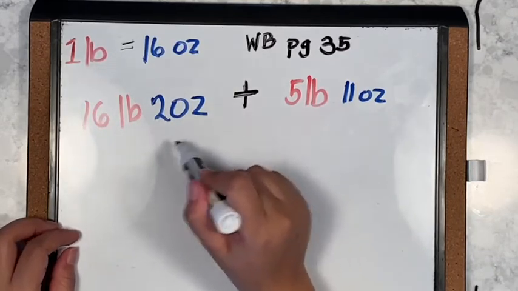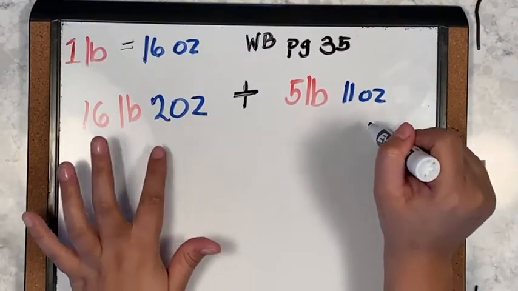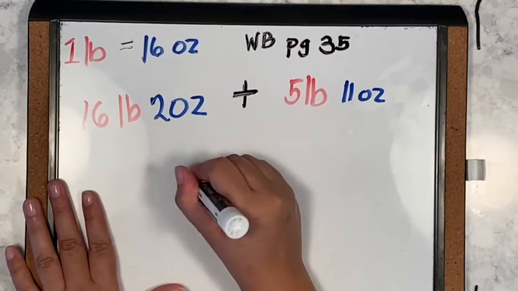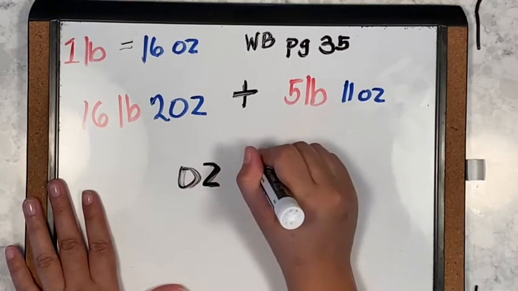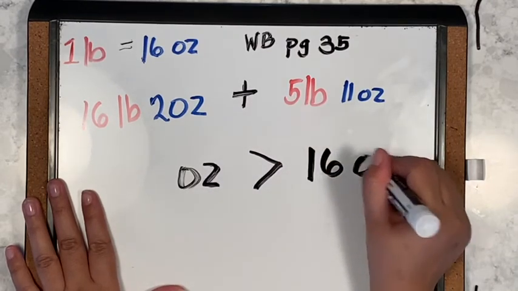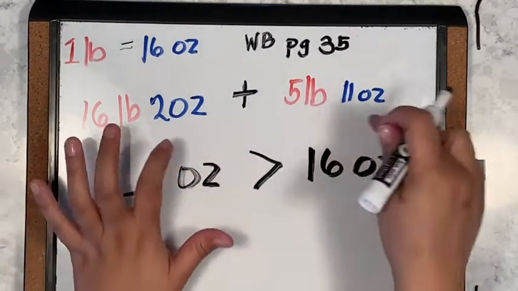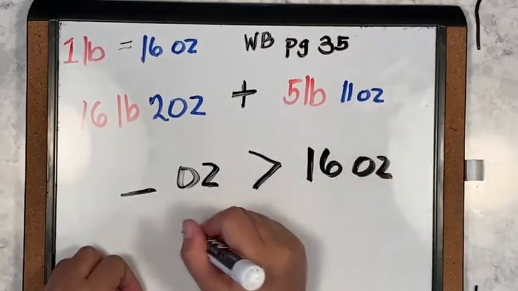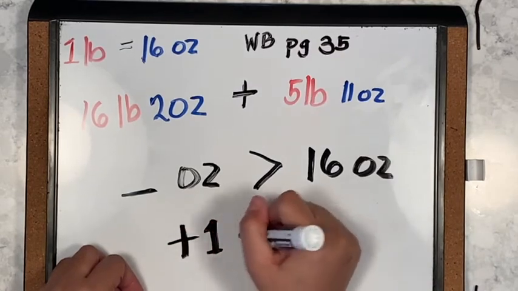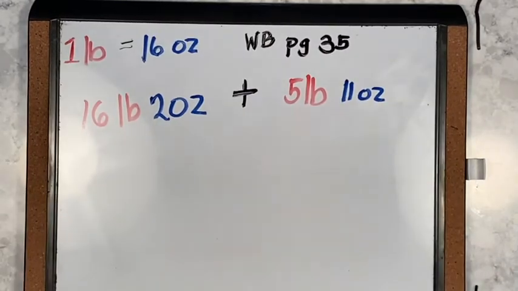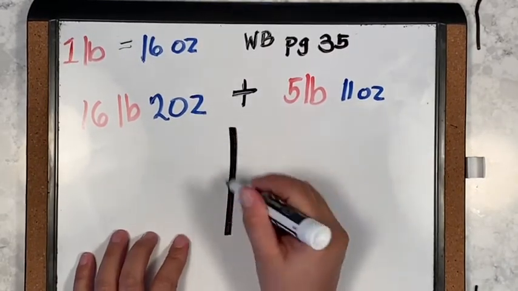So if our ounces become greater than 16 ounces, we already know that we will add 1 pound to this one. Okay, let's make a grid.